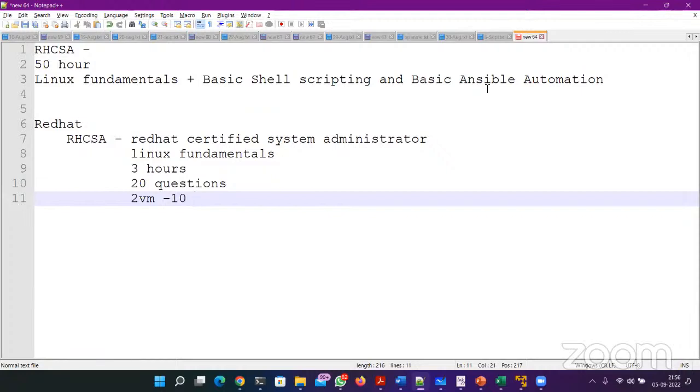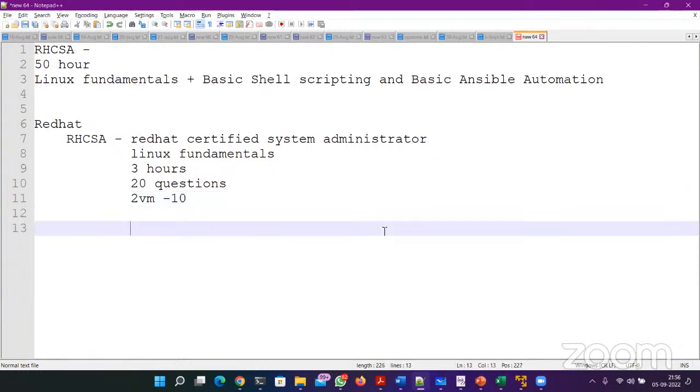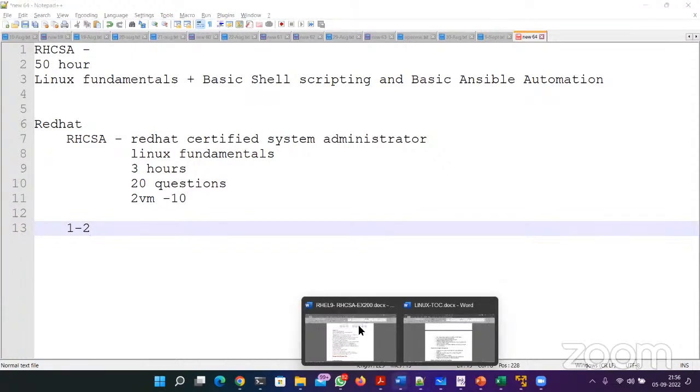So this is how the first exam is. It covers complete Linux fundamentals. If you ask about the questions, the question pattern will be like this: from each and every topic, there will be 1 or 2 questions. For example, let me open the topics. Hold on.